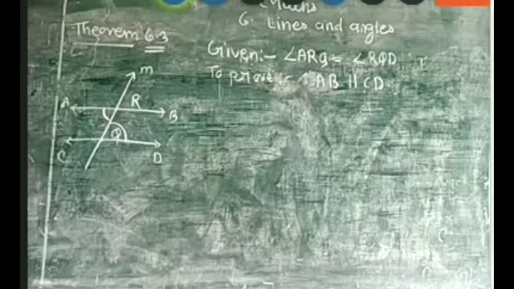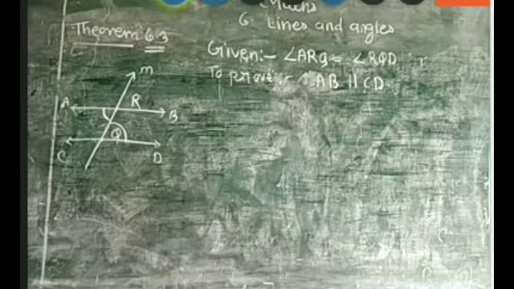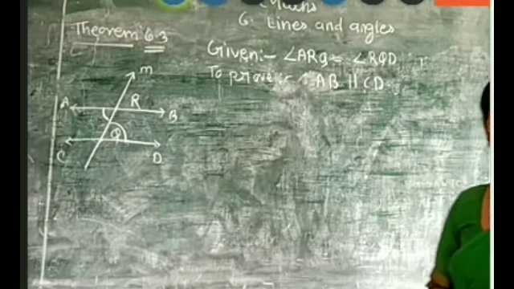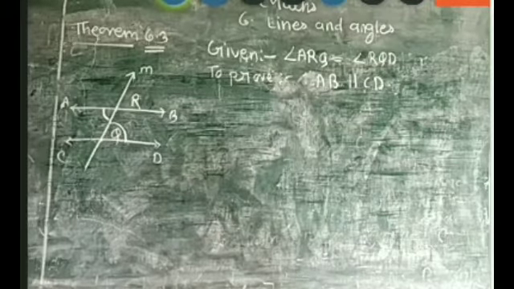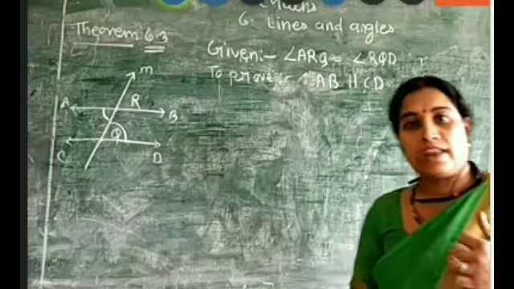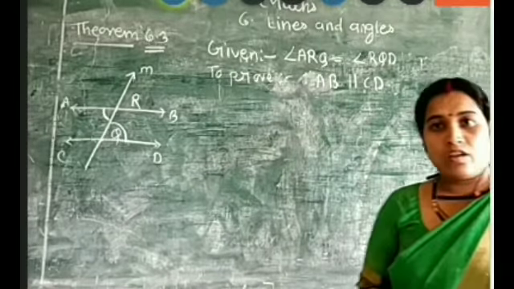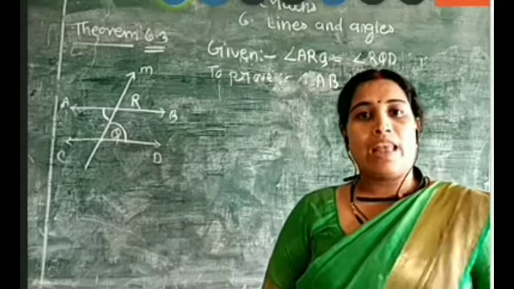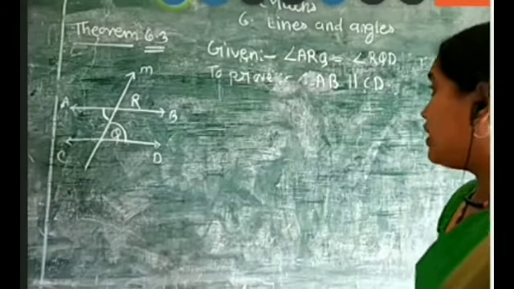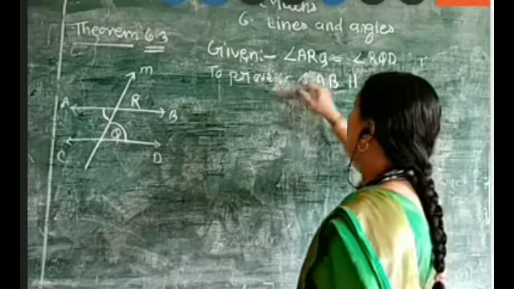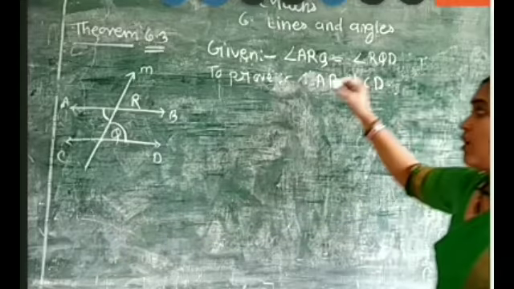It is the converse of theorem 6.2. You can see in theorem 6.2 we proved that alternate interior angle pairs are equal when the lines are parallel. Now here we want to prove that if alternate interior angles are equal, then the lines on which they are formed are parallel. So to prove AB parallel CD. Now proof.